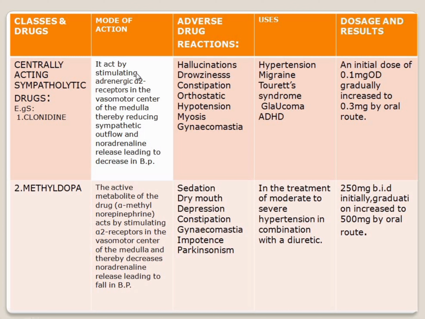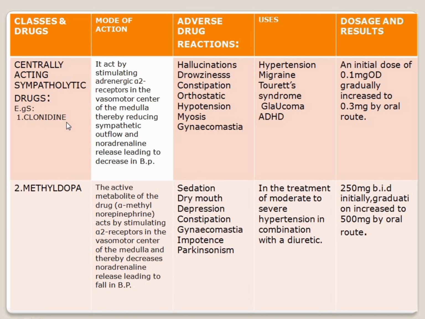One, centrally acting sympatholytic drugs. For example, there are two drugs, clonidine and methyldopa, but the mechanism is somewhat different. Not all; a small difference will be there between this and this. Let's see. So this is clonidine.